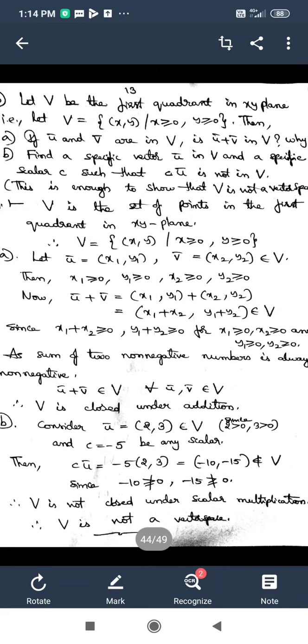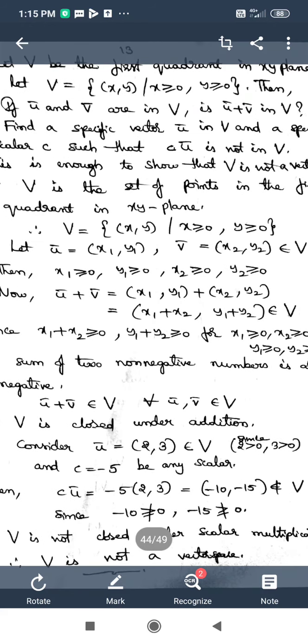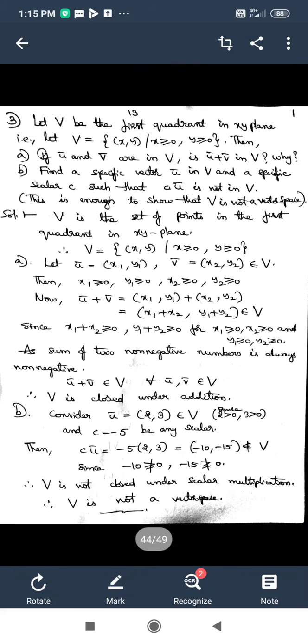If we are able to give a scalar C and a vector u bar such that C u bar is not in V, then automatically the scalar multiplication is not satisfied in V, and hence V cannot be a vector space. Let us move on to the solution now.